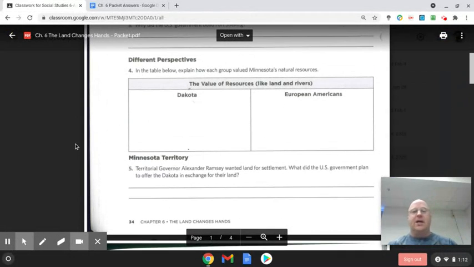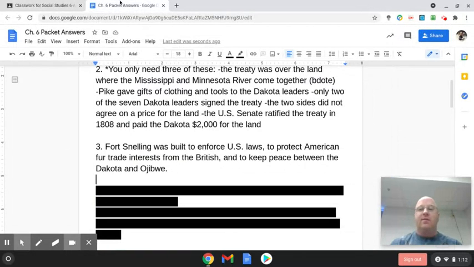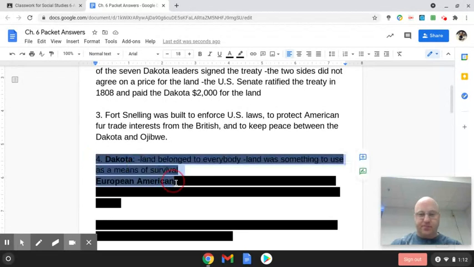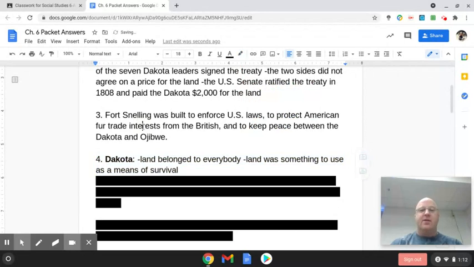Question number 4 talks about different perspectives. You had to say, how did the Dakota value resources like land and river, and how did the European Americans view these resources? So they viewed them two totally different ways. We'll start with the Dakota side. The Dakota viewed land as something that belonged to everybody, something that was shared, not something that could be bought and sold. It was only there as a means of survival, providing you the food, the clothing, the shelter that you needed, and to respect land.